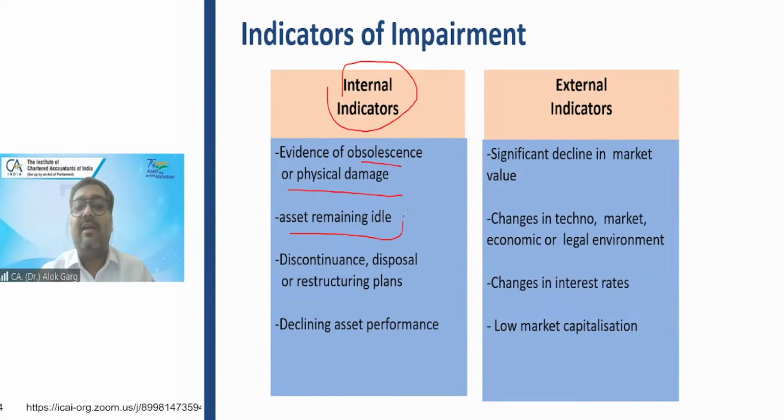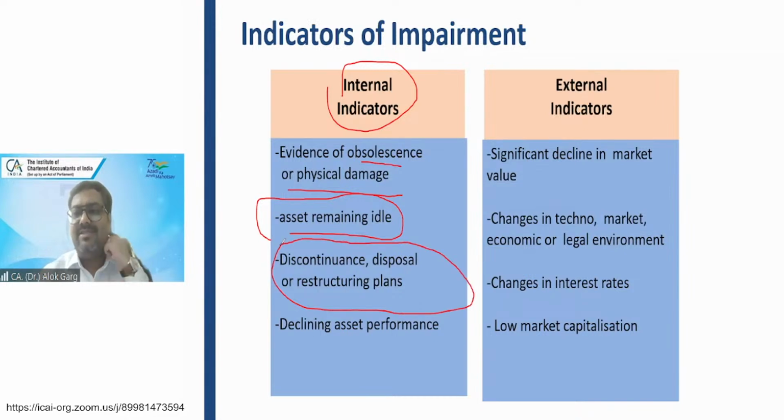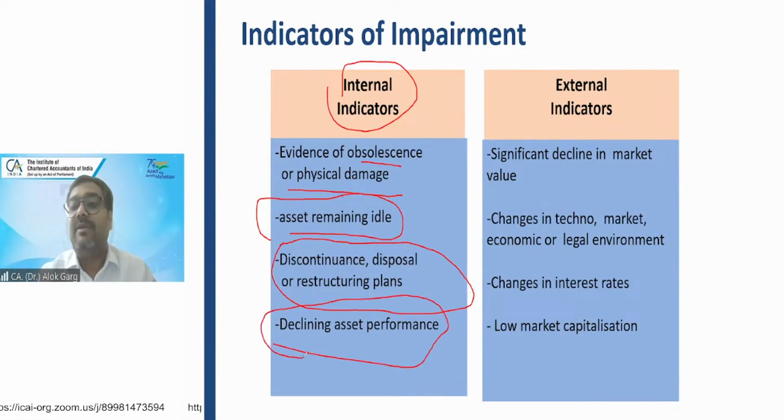Asset remaining idle: the company is not able to get the full use of the asset. It is an indicator. Discontinuance, disposal or restructuring plans: the company is deciding to relocate, discontinue, restructure. It is an indicator of impairment. Declining asset performance is an indicator of impairment.